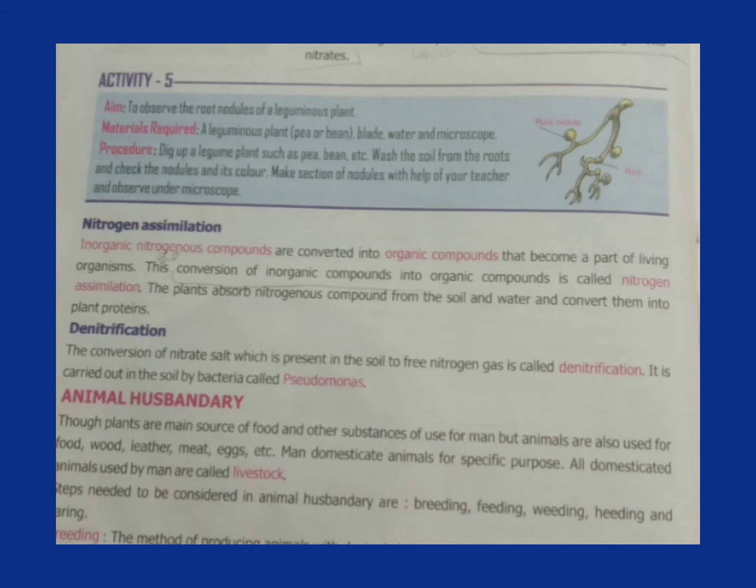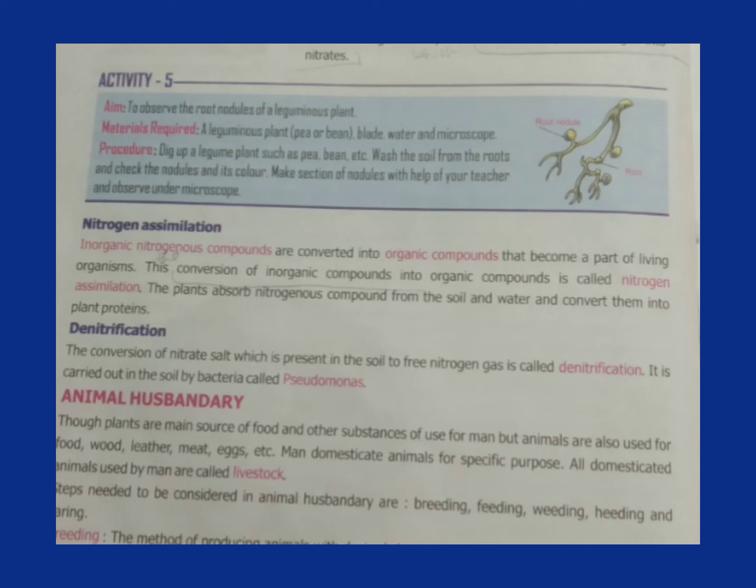Now the animal husbandry. Though plants are the main source of food, as we know, and of other substances used by man, animals are also used for food, wood, leather, meat, etc. These depend on animals.